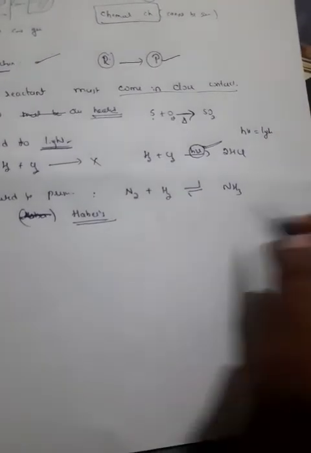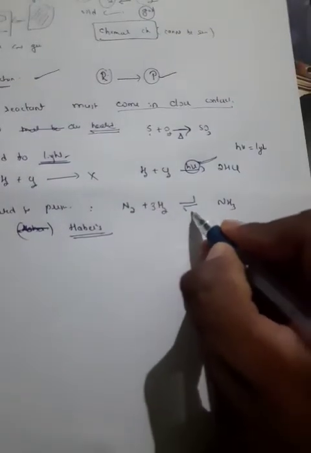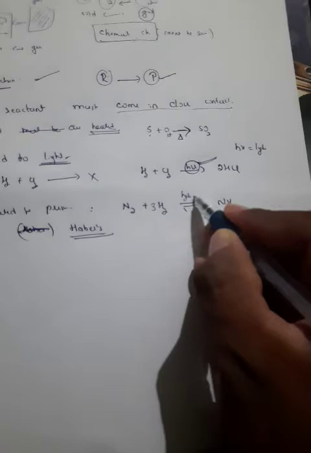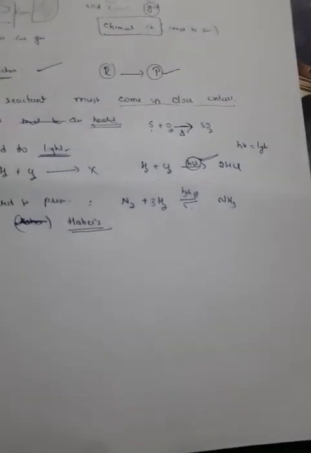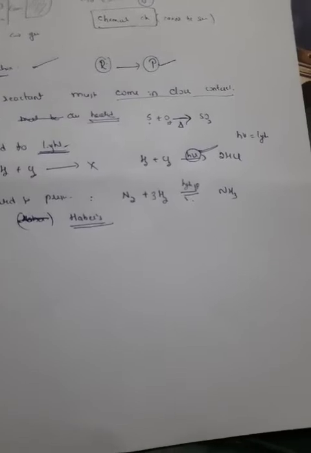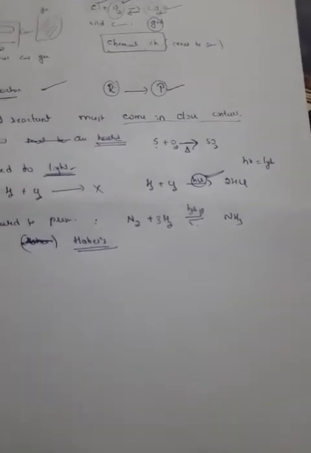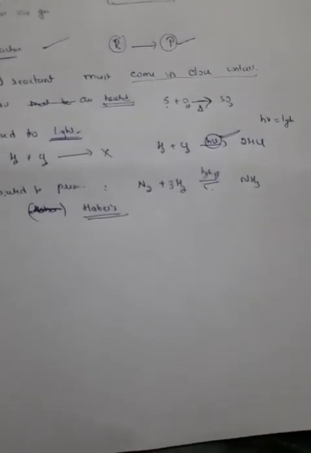So this is one of the most important processes, and it takes place at high pressure. When you increase the pressure, this reaction is more favored. So these are some of the main factors which favor chemical reactions.